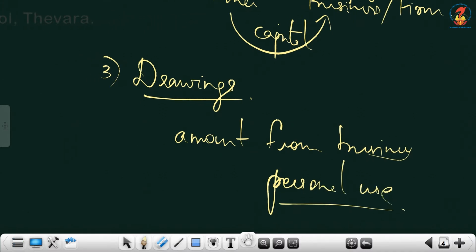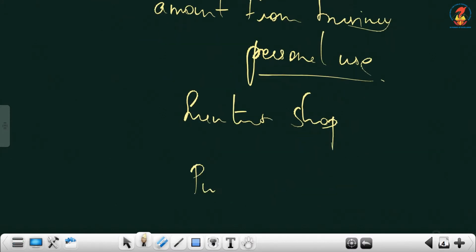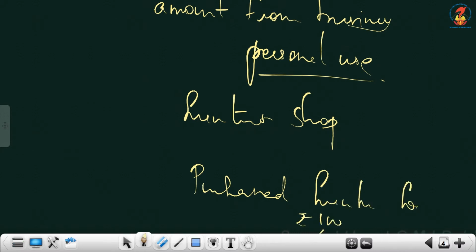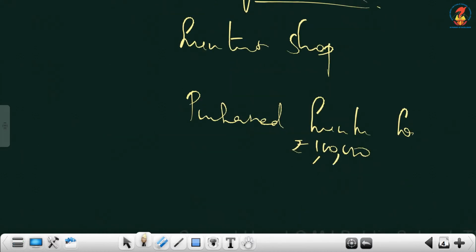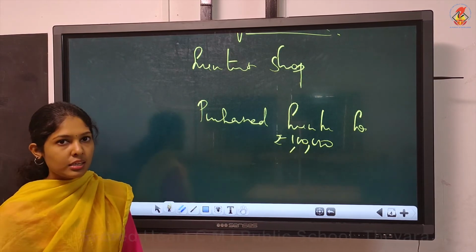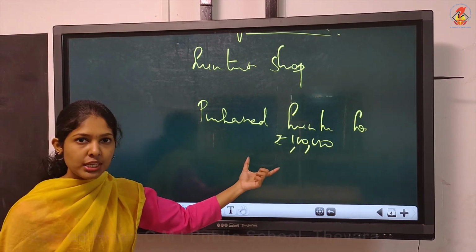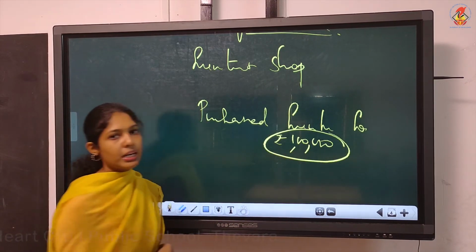Suppose yours is a furniture shop and the owner purchased furniture for rupees 1 lakh. Can we treat this as drawings? Is this drawings? First of all, is it a business transaction? Yes, it is a business transaction because we can express in money terms.